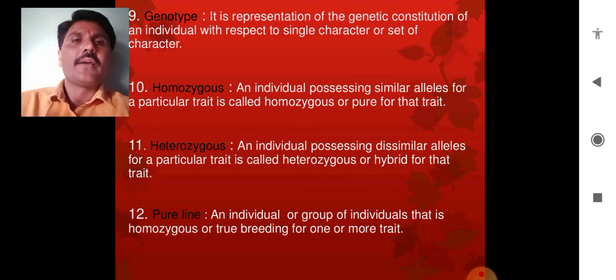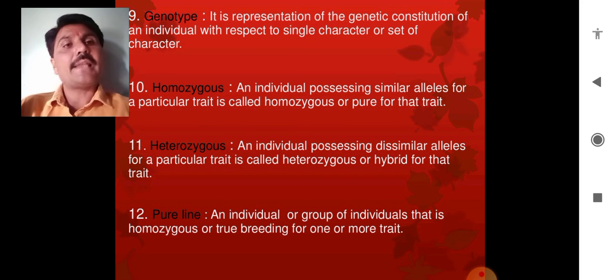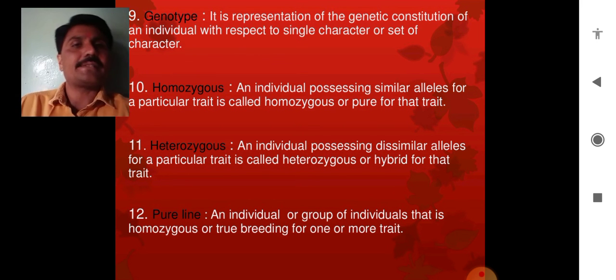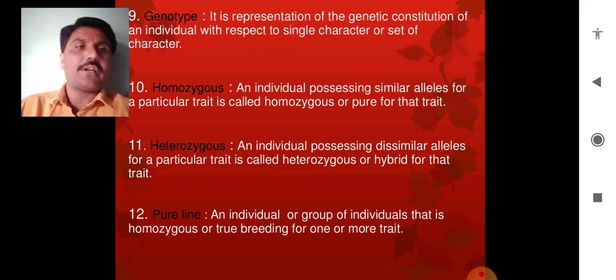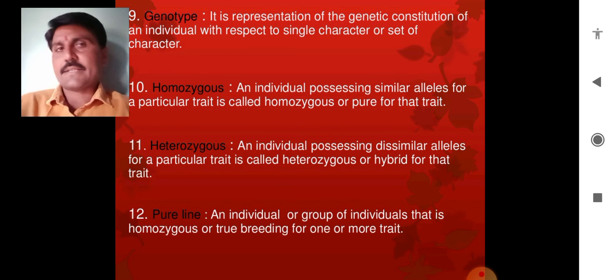Heterozygous, an individual possessing dissimilar alleles. See the difference between homozygous and heterozygous. In homozygous we see similar alleles for a particular trait. In heterozygous we see dissimilar alleles, two different alleles for a particular trait, and ultimately that is hybrid for that character.